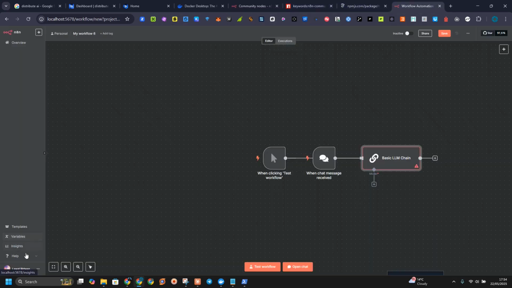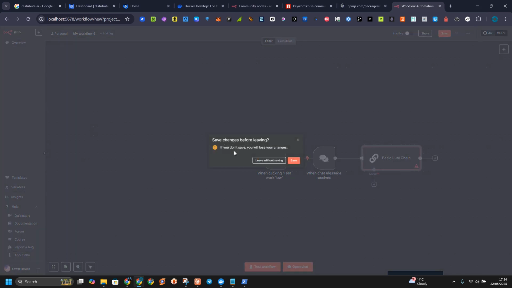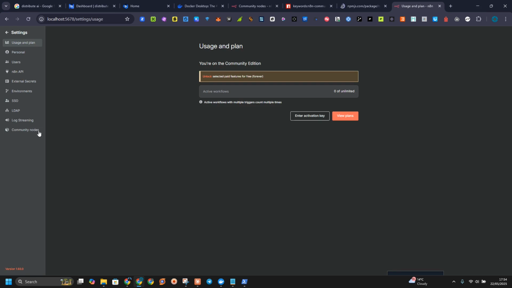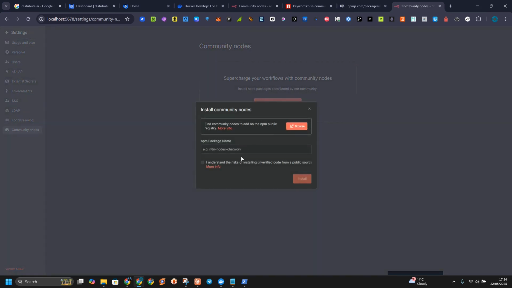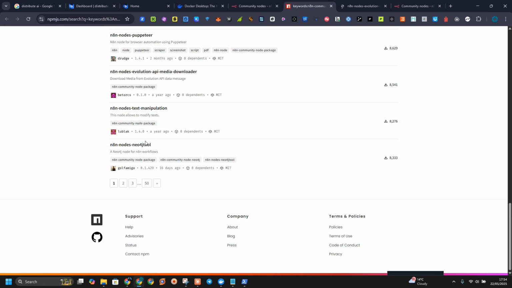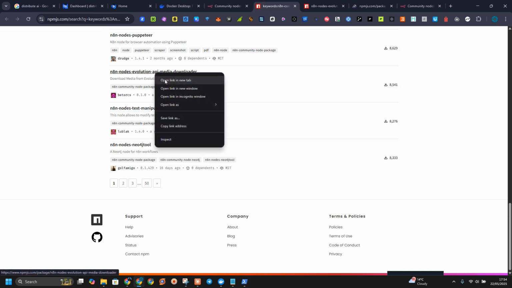Let me go to settings. Leave without saving. Community node. Install a community node. And let's suppose the HTML to Markdown. So it's going to add some node and additional node to your PC. Okay, we have this text manipulation tool, allowed to modify text. You can even click on it to see how you can use these tools.